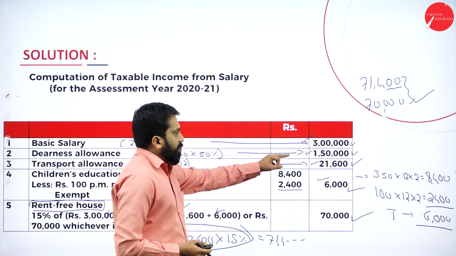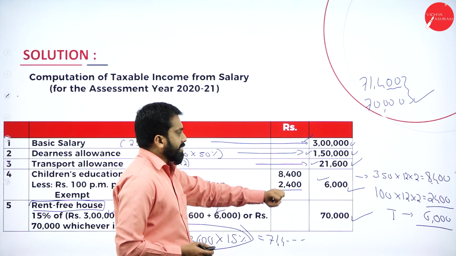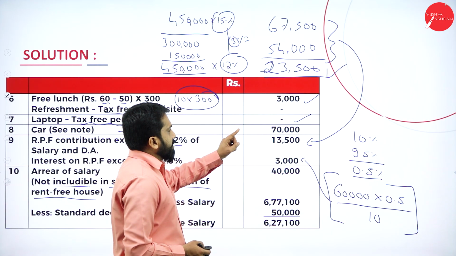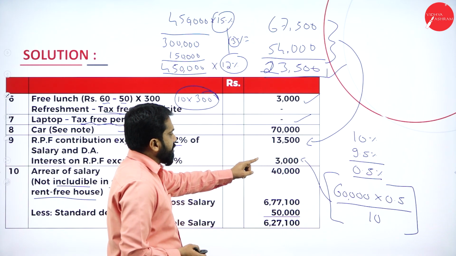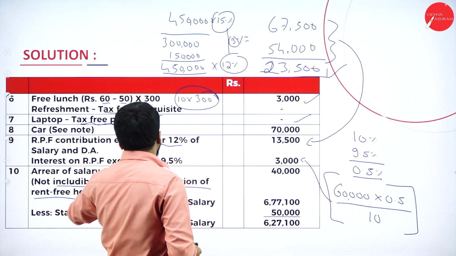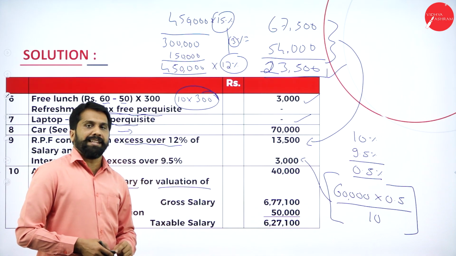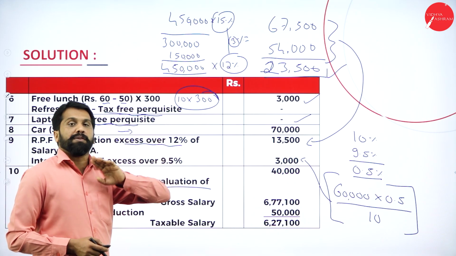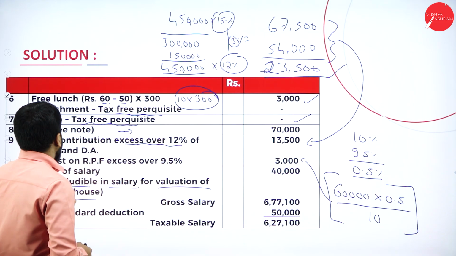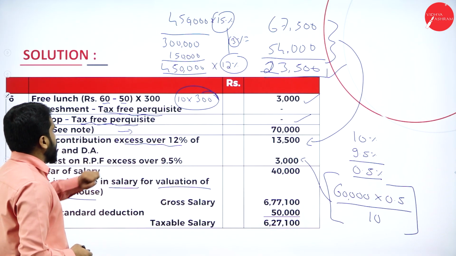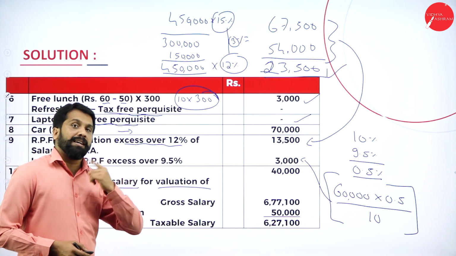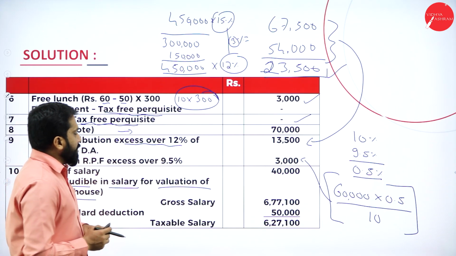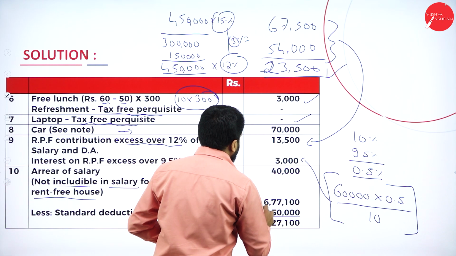So, 3 plus 1.5 plus 21,600, 6,000, 70,000, 3,000, 70,000, 13,500, 3,000, and 40,000 is your arrears of salary. Now, remember, in rent-free accommodation we will not consider arrears of salary. Arrears means it is your previous year salary. We're done with everything. Your gross salary is